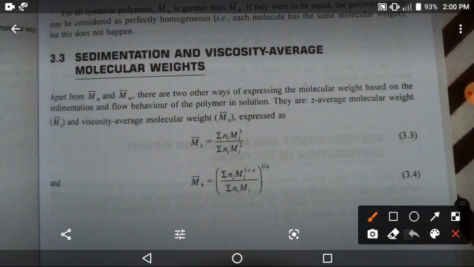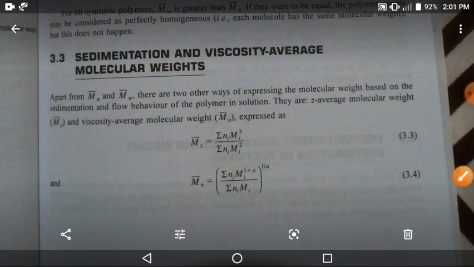Second one, the Z average molecular weight, and the viscosity average molecular weight, MV. Now MZ is equal to summation Ni Mi cube divided by summation Ni Mi square, and MV, the viscosity average molecular weight, is expressed like this.